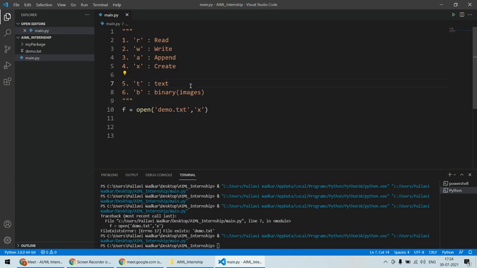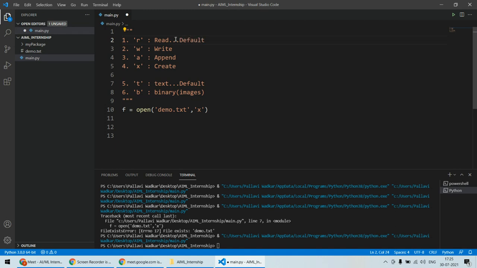So when I say text mode, all the CSV files, Excel sheets, Word documents, TXT files fall in the text mode. And as far as images and some binary data are concerned, some hexadecimal numbers, some hex files, those are binary, and the mode is B in that particular case. Again, this T is the default mode. So if you do not specify the mode, this will be used.